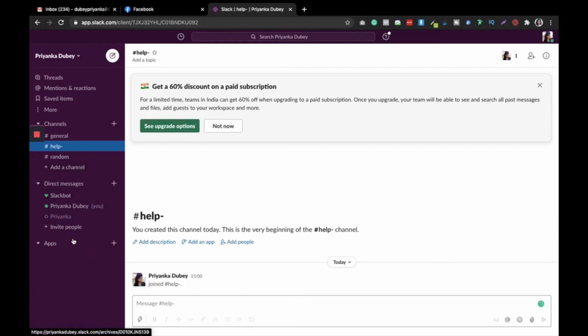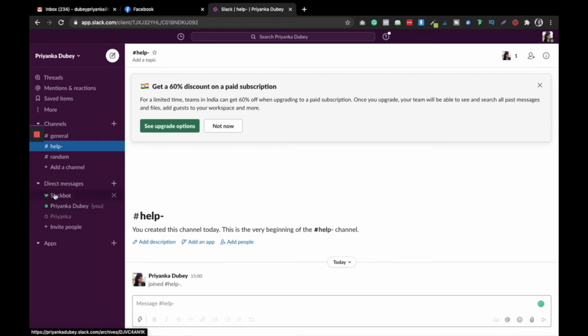Now coming to direct messages. If you're working one-to-one with someone, or you want an update one-to-one with a person on a specific project, then obviously you cannot just go to the general channel and notify 10 other people, right? You only want to talk to one person and you only want the update from one person. So in that case you can always go to direct messaging, message them and talk to them.